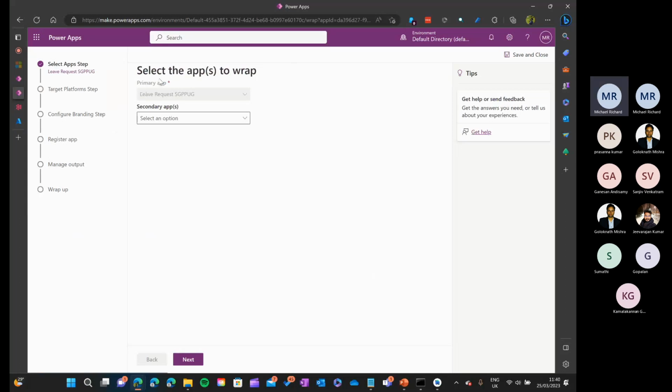So this is where you see the primary app and the secondary app, select a secondary app, which you can test. So what is this primary app and secondary app concept? What Microsoft says is instead of building all your functionalities into a single app, which might have a performance impact when the app loads, right? First time when the app loads, there might be a performance impact.